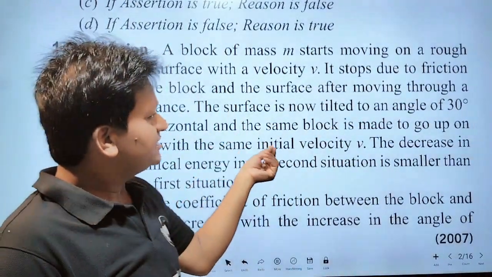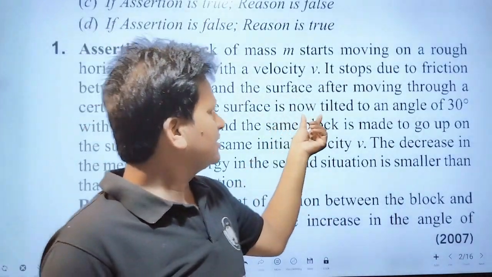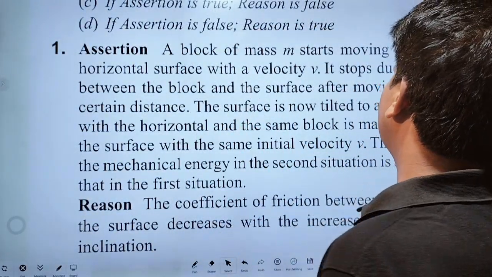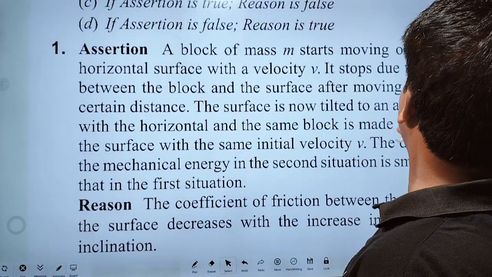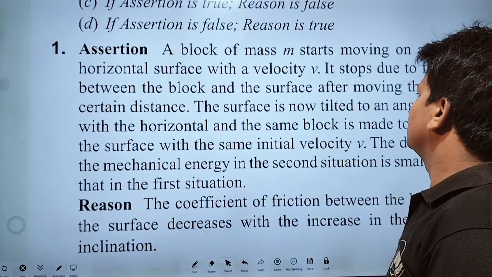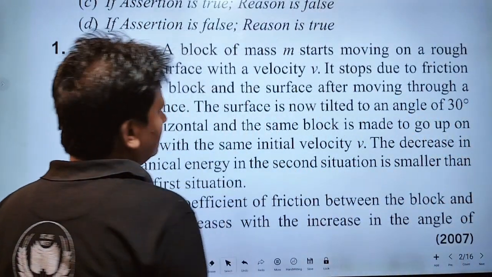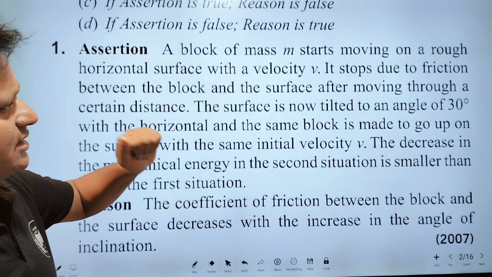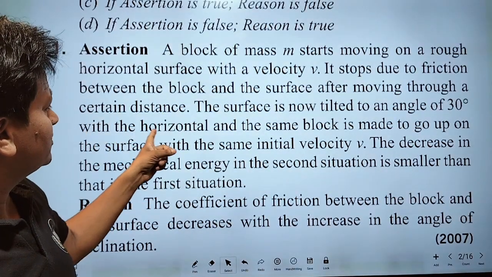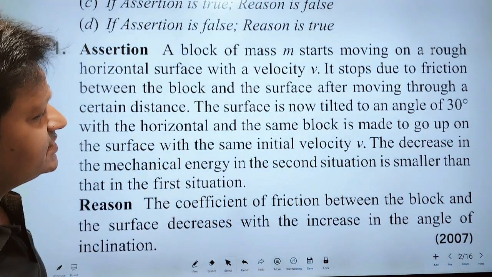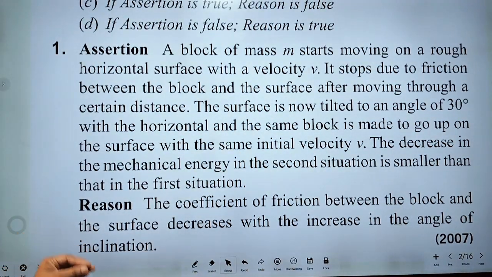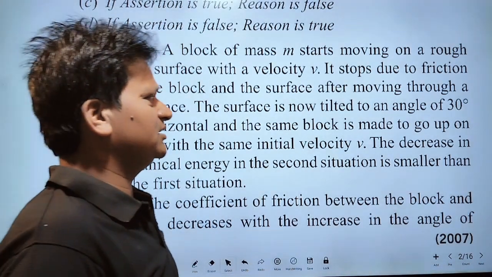The surface is now tilted to an angle. Tilted means it is raised by an angle of 30 degree with the horizontal, and the same block is made to go up on the surface with the same initial velocity v.